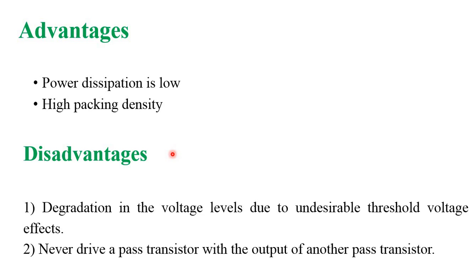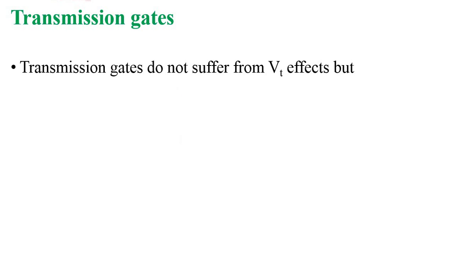So we have a better switch to realize the same logic. Whatever logic is implemented in the pass transistor, the same thing can be implemented in another logic in a better way. That is called a transmission gate. So next is the transmission gate. What is meant by a transmission gate? The transmission gate does not suffer from the VT effect.